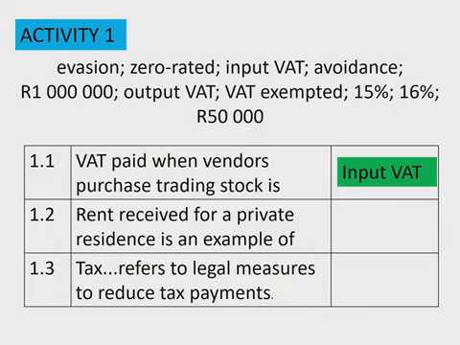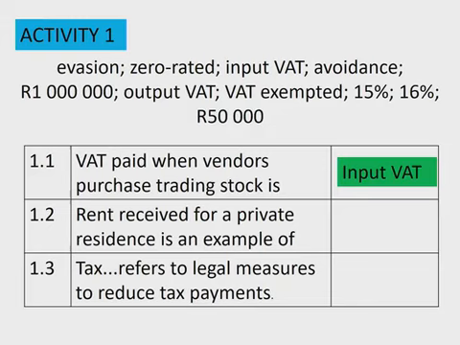Then if we're looking at 1.2, it says that receiving rent for a private residence is an example of, in other words, we need to find, is it evasion? Is it zero rated? Is it input? Is it avoidance? A million? What is it?